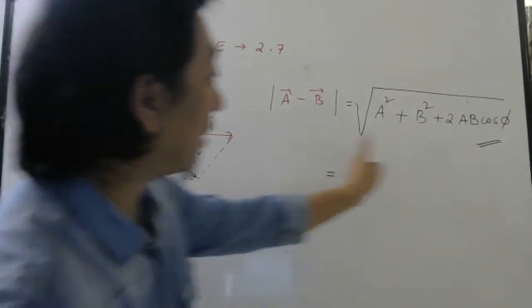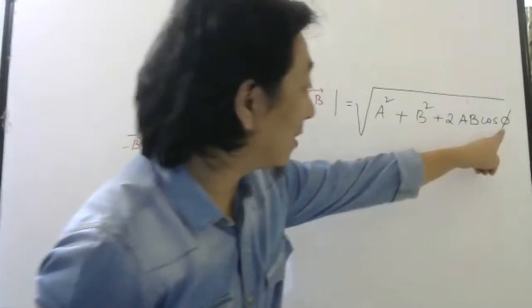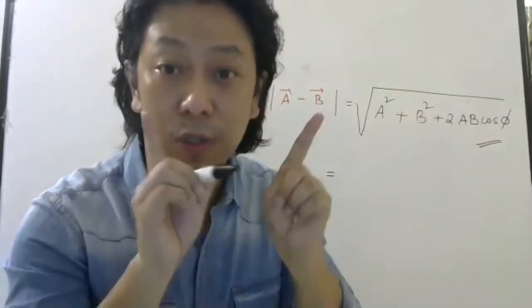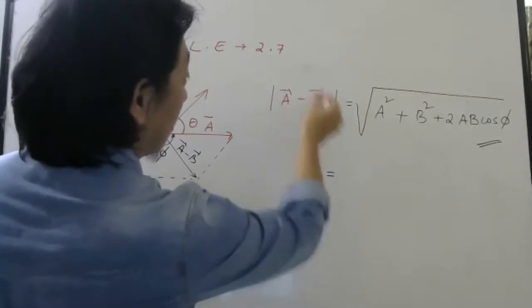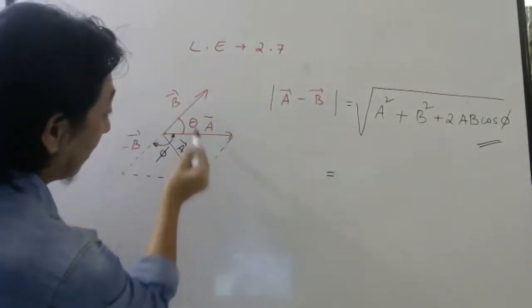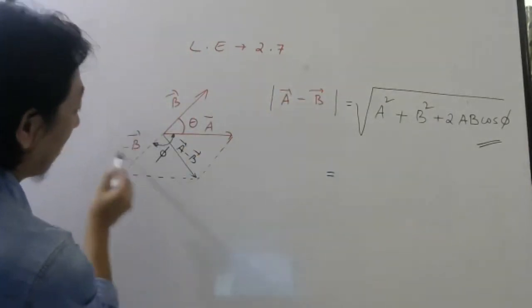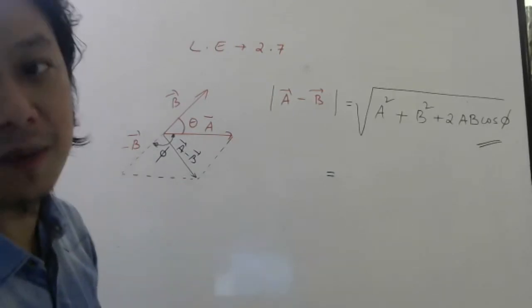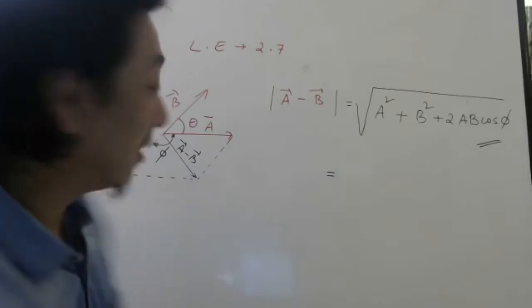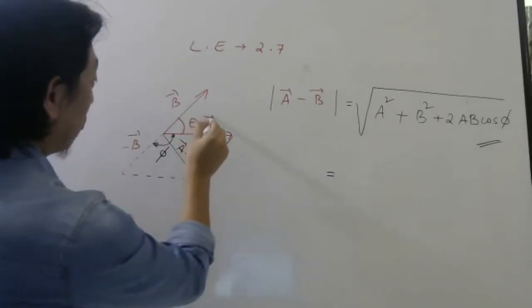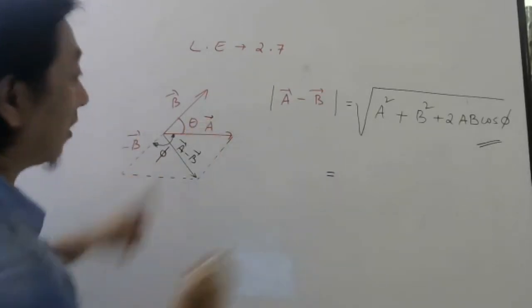So whenever you write this formula, students, this angle is the angle between those vectors which you are adding. To find the difference of two vectors, we are adding A bar with minus B bar, remember. Not A bar with B bar. A bar with B bar we have done already. So we are adding A bar with minus of B bar, so this angle we have to write.